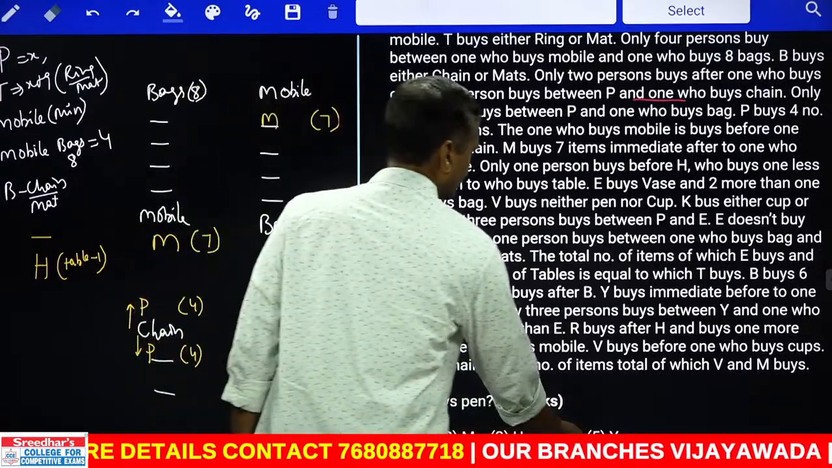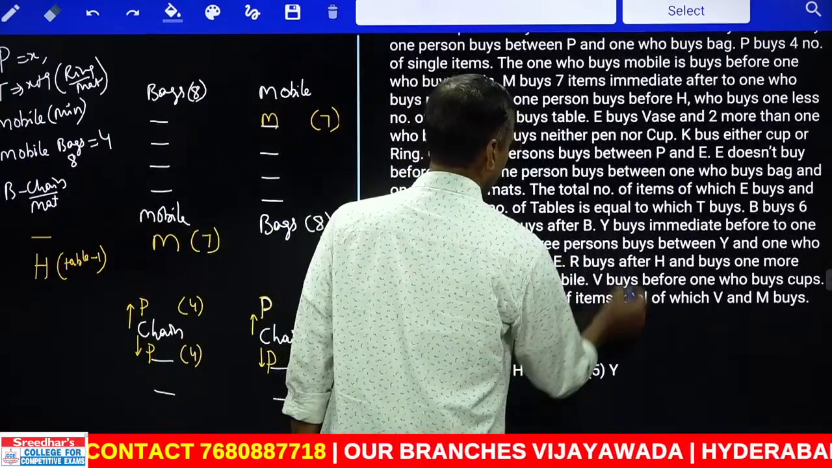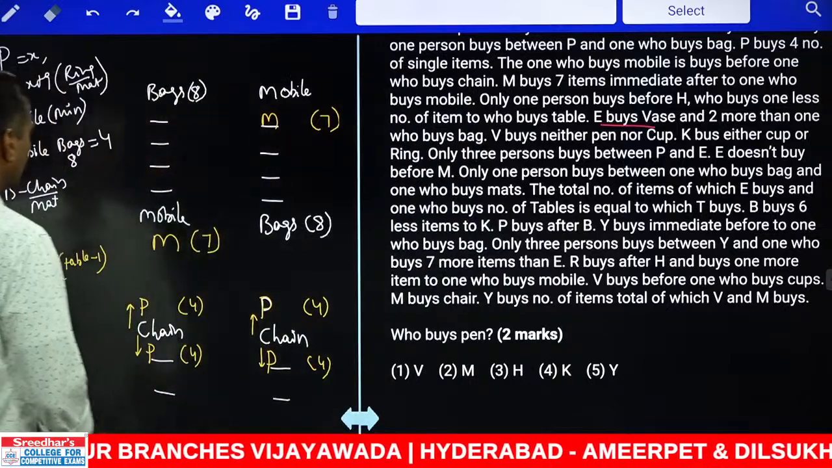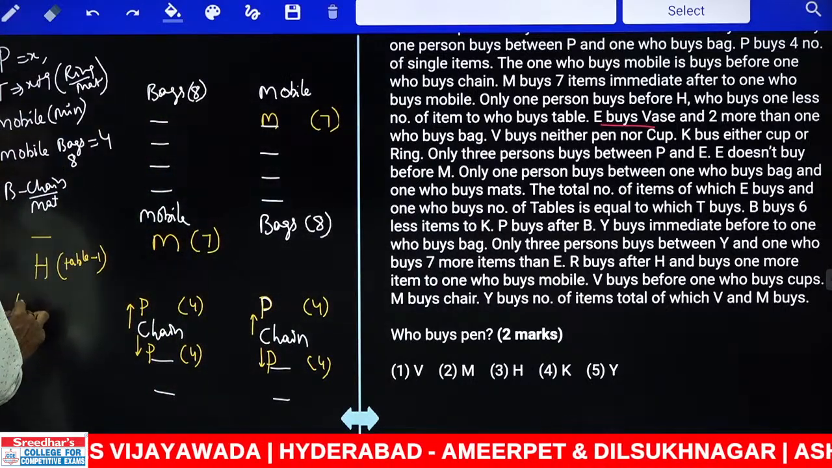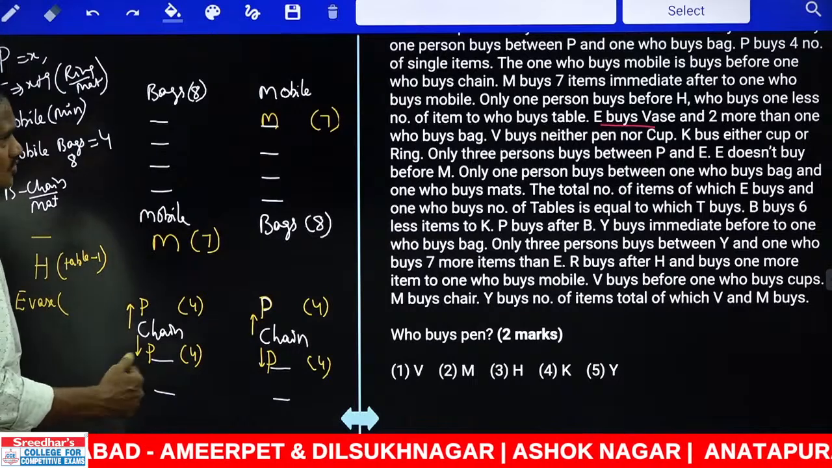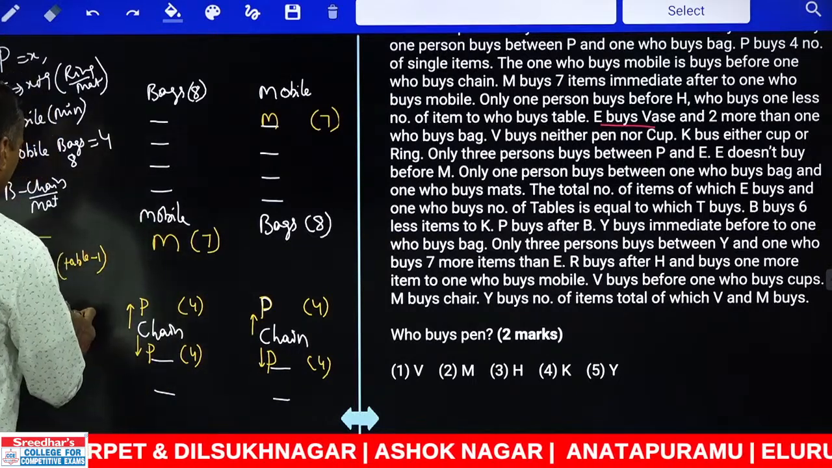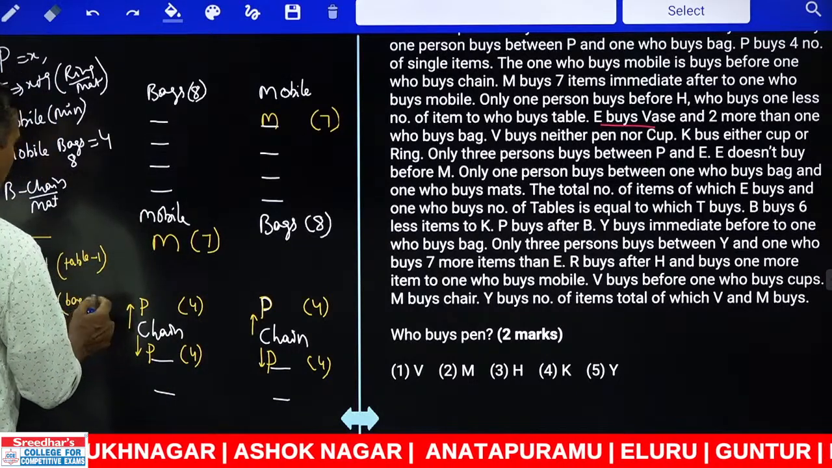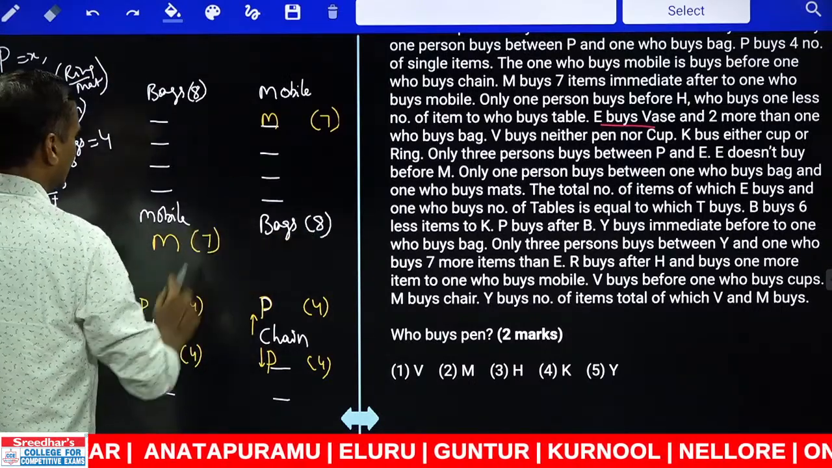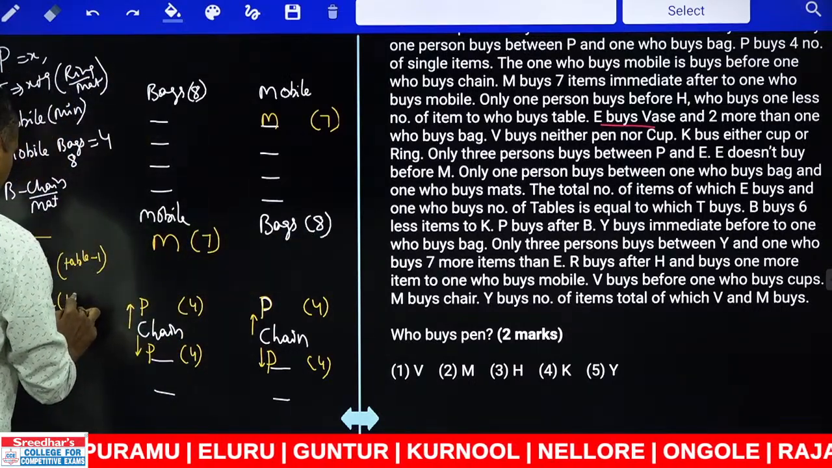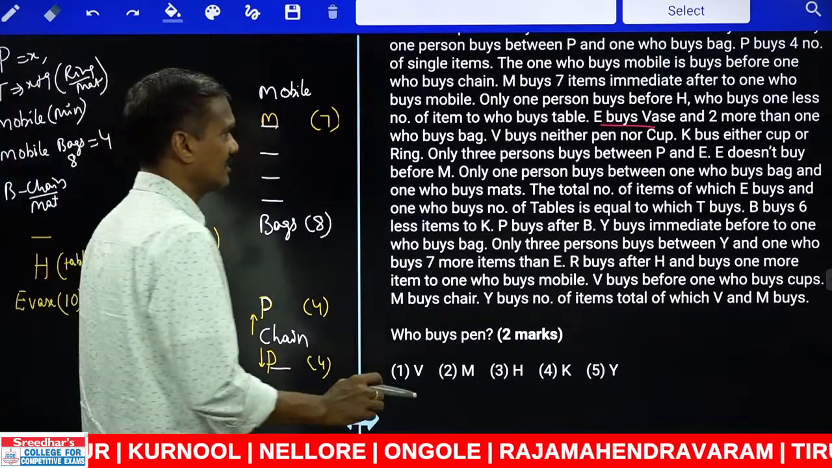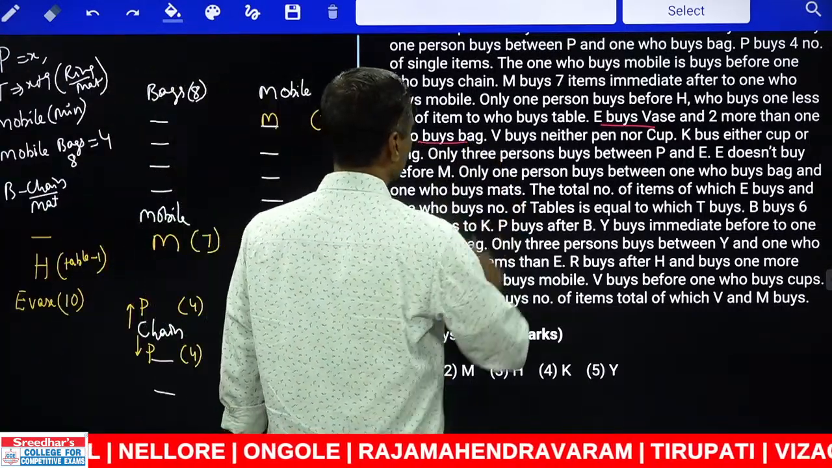And E buys bag. E buys bag, and this person buys 2 more than the one who buys back. The one who buys back is how many? 8. Hence, E bought 10. Clear? E buys bag, and total number is 10.